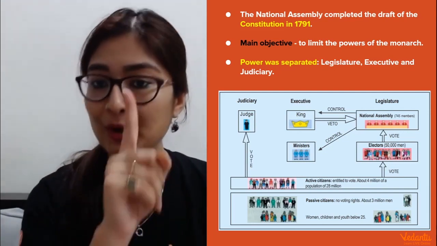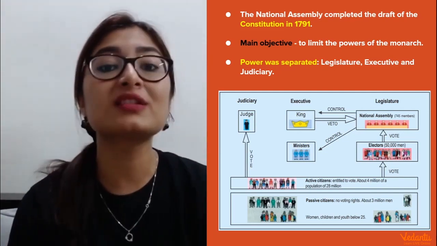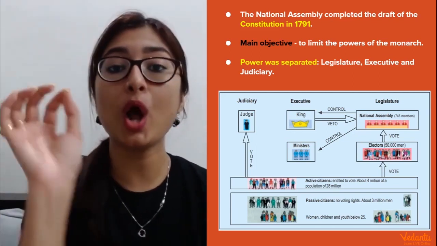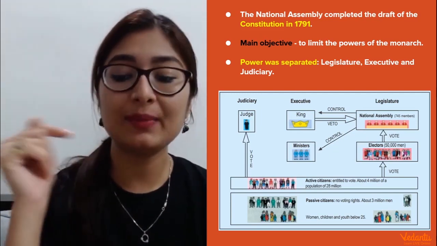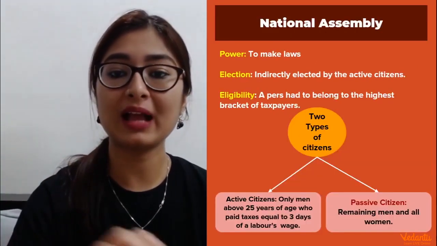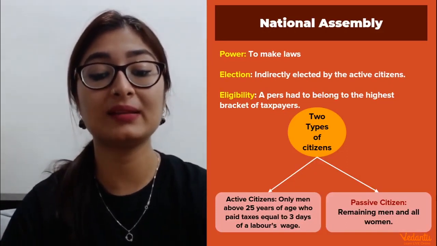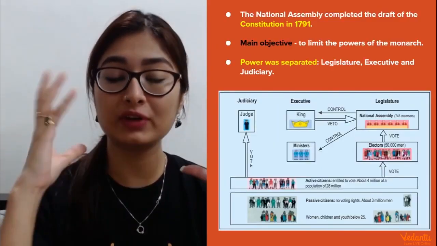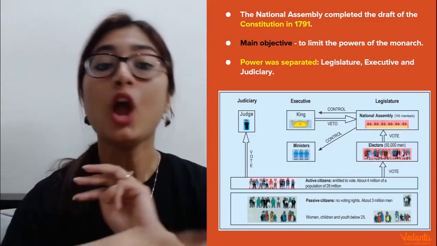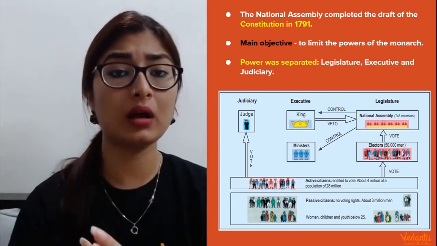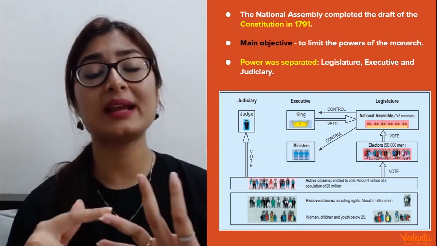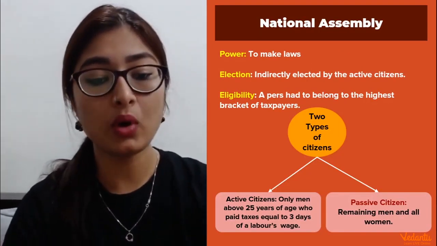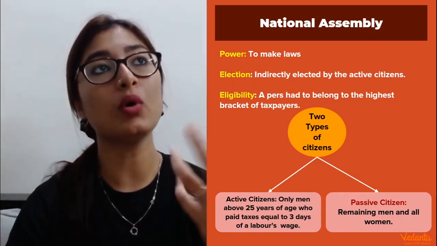Do you guys remember who proposed this? We read about various philosophers, right? And this theory was given in a book by one of the great philosophers. What was his name? Can you guys quickly tell me in the comment box? I would love to hear from you people. I will tell you the answer maybe in the next session. Fatafat, quickly tell me the answer. Who proposed this idea of dividing the government's power into three horizontal pillars, which were legislature, executive and judiciary?